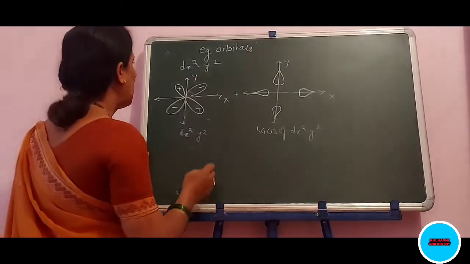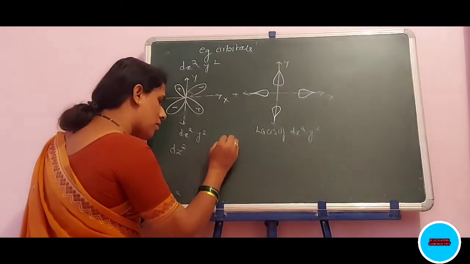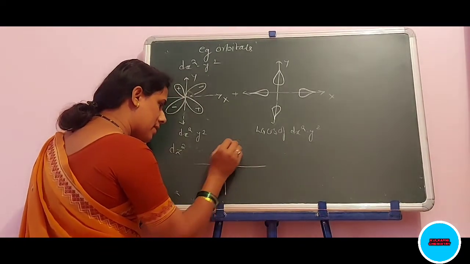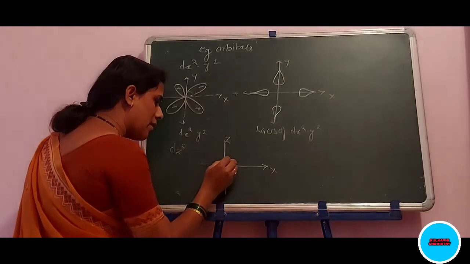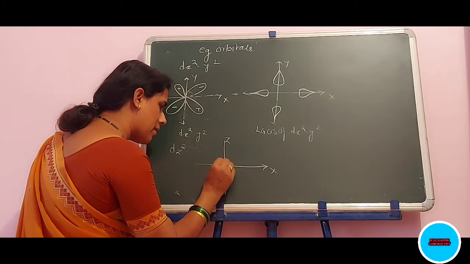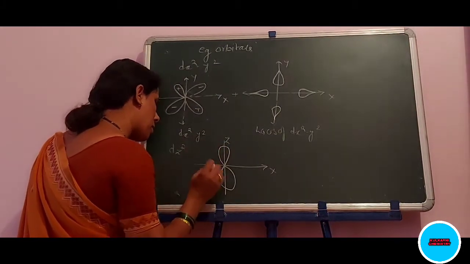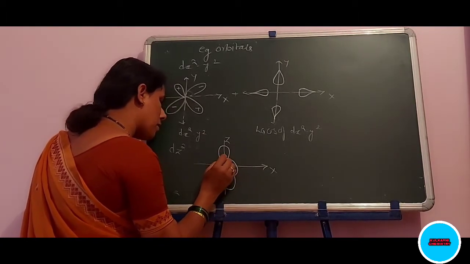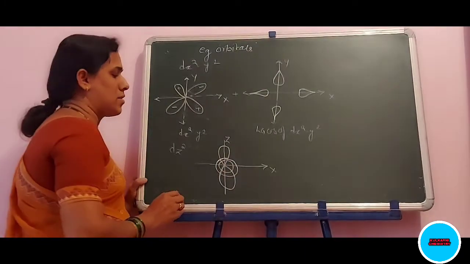Okay. Now the z square orbital. The z square orbital is what? That is this orbital, in between the x and z axes. Here the orbital is known as dz square.